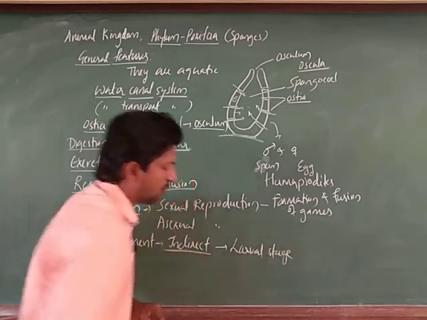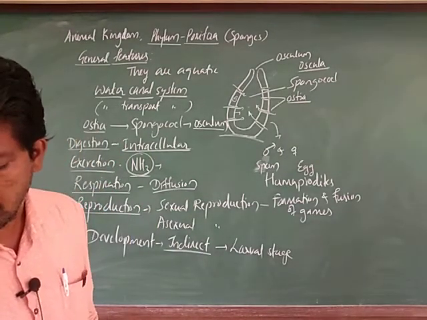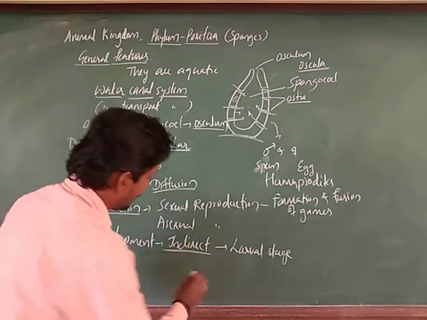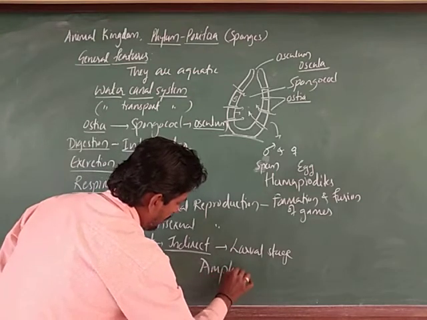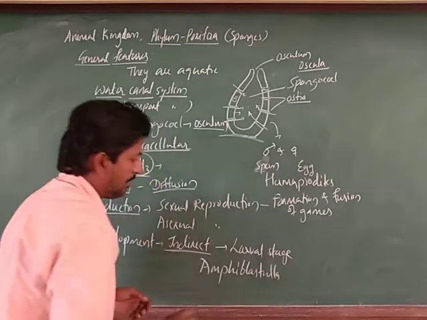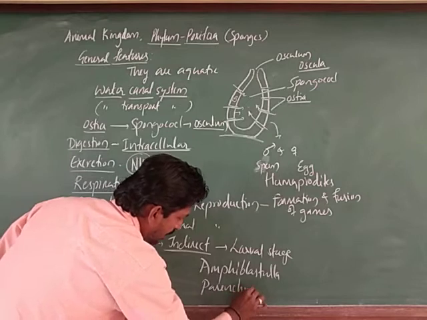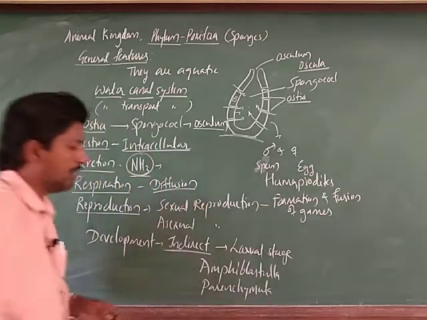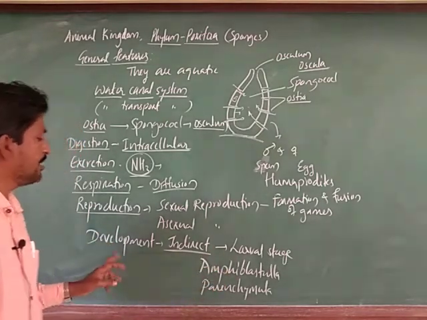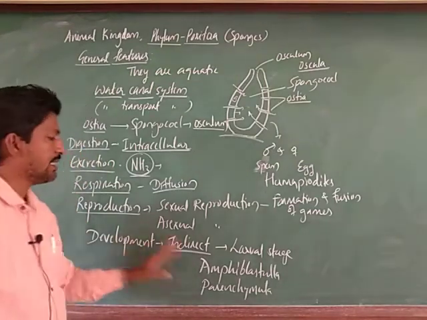There are two kinds of larvae: one is called Amphiblastula and the other is Parenchymula. These are the two kinds of larvae produced by these poriferans, and hence we can say that the development is indirect, right.